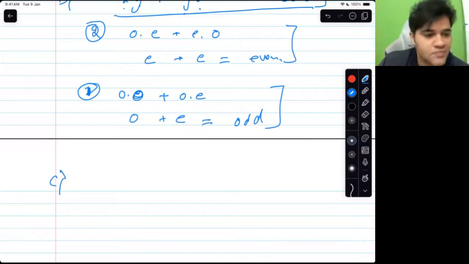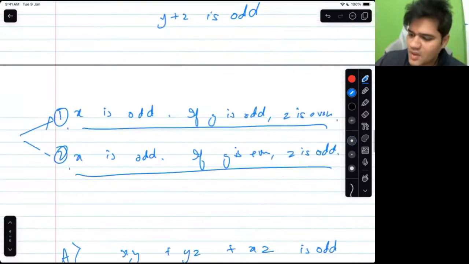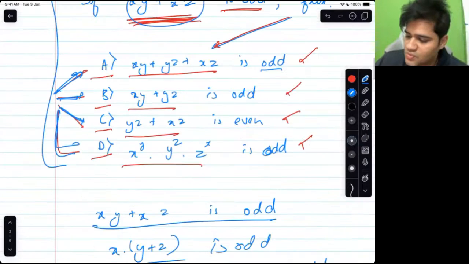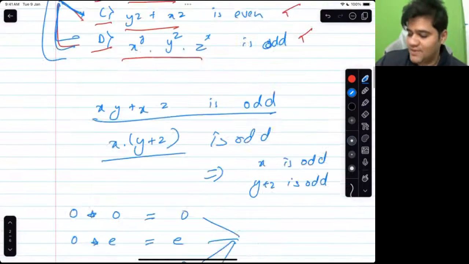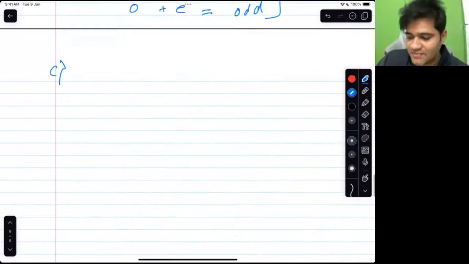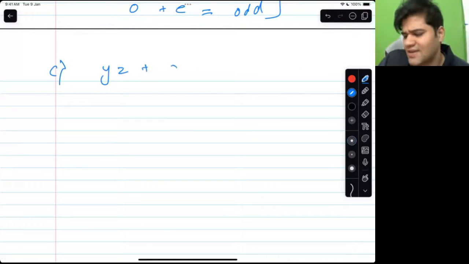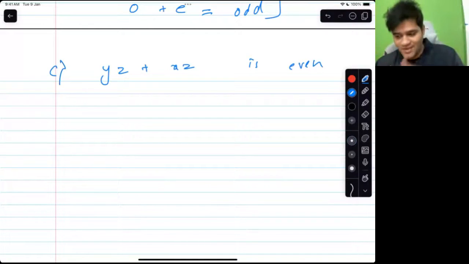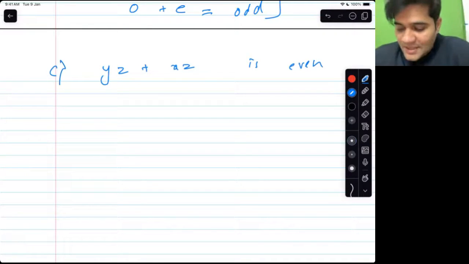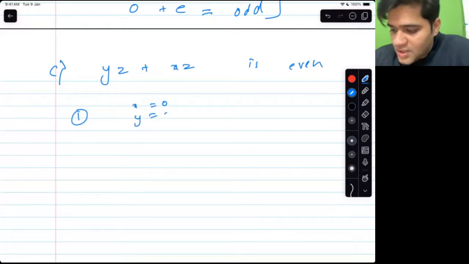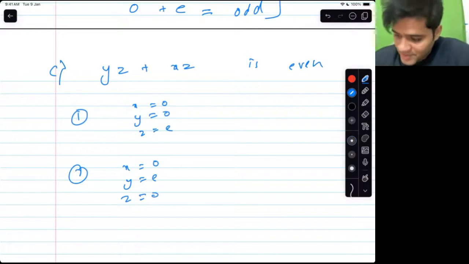C. So C is what? yz plus xz is even. Similar thing: if it has to be false, it has to be false for both the situations that we have. So our statement number 1 says x odd, y odd, z even. And statement number 2 says x odd, y even, z odd. So let us evaluate for both of them.